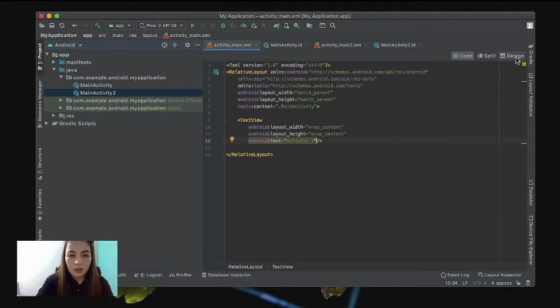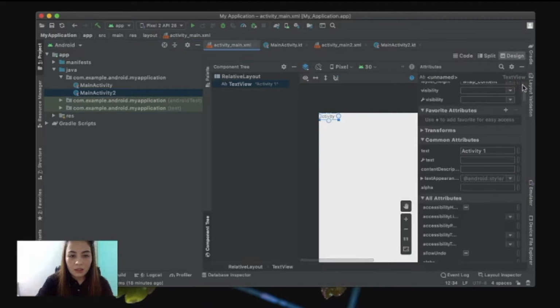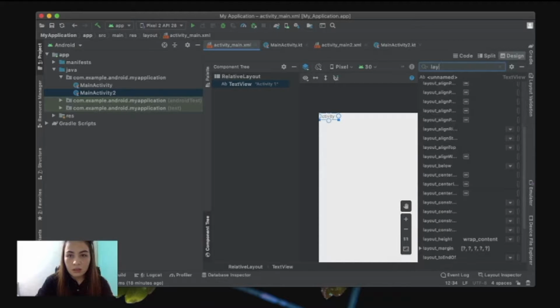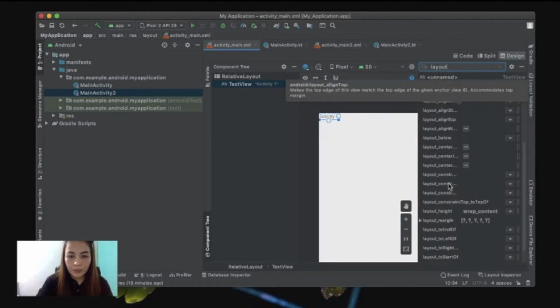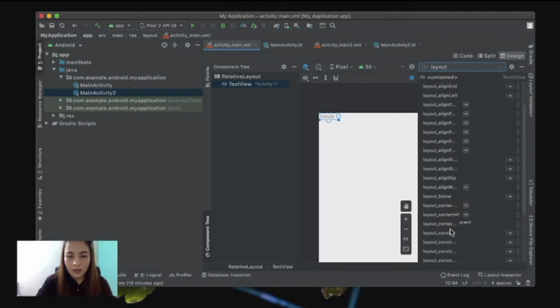Then go to your design view, click on Attributes, and let's look for the Layout Center vertical. Let's type it here, Layout. Okay, here we go.